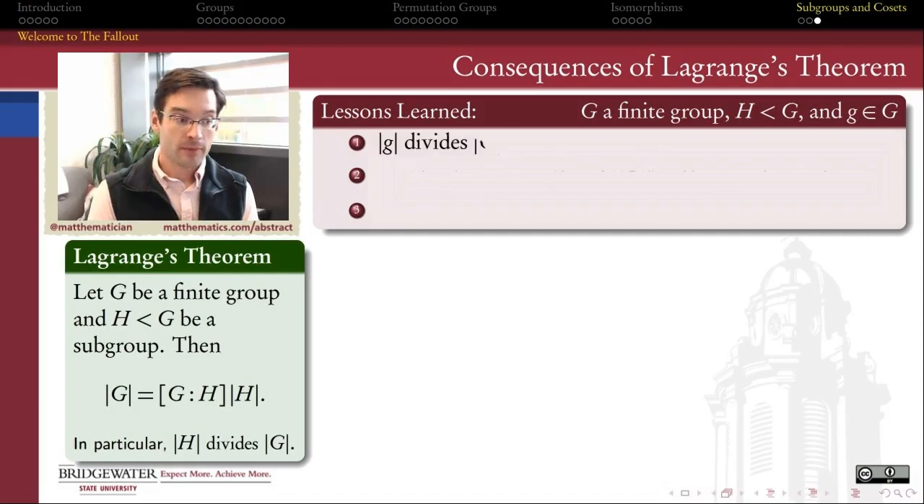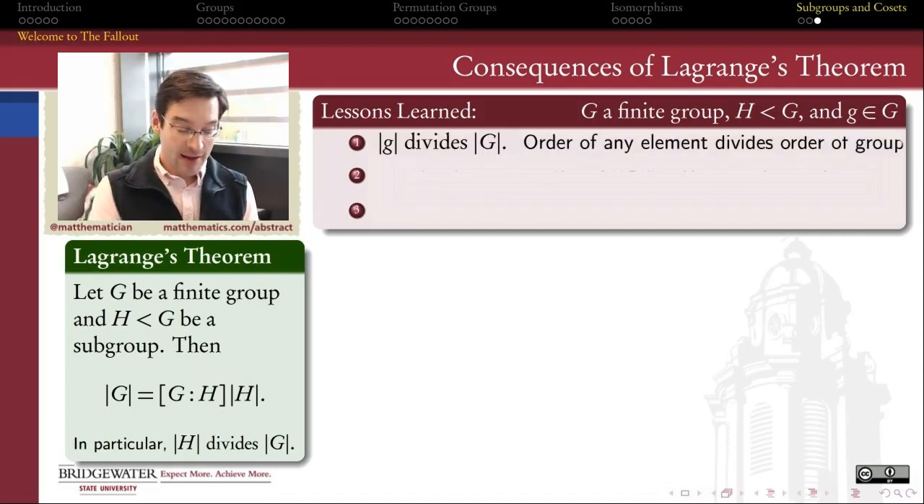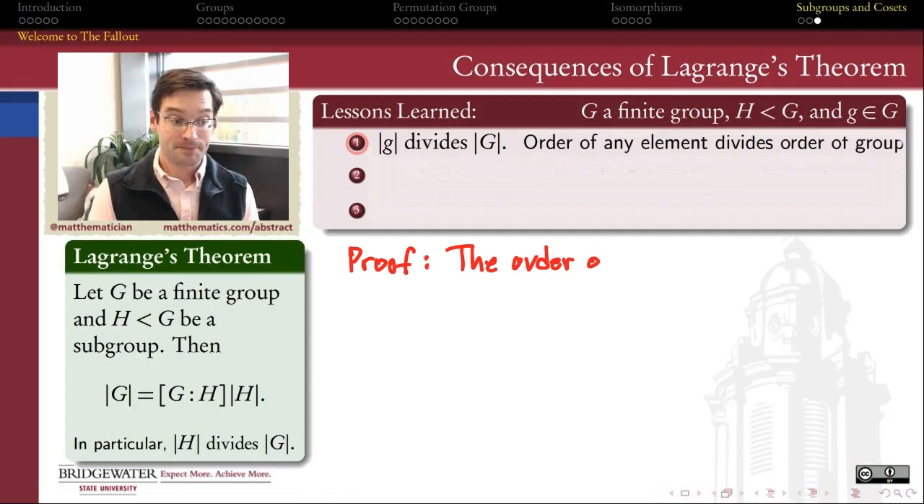So first of all, one of the important bits of fallout is it says that any element in my finite group G will have its order, which is a divisor of the order of the group. This is a statement which was true for cyclic groups for number theory reasons, but we now understand is true for all finite groups. Why?